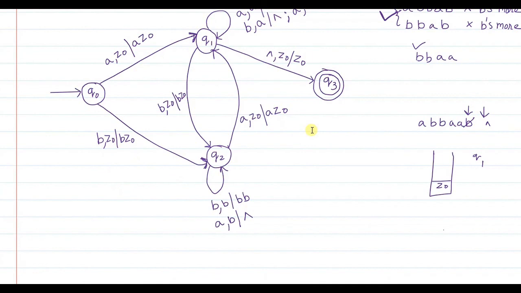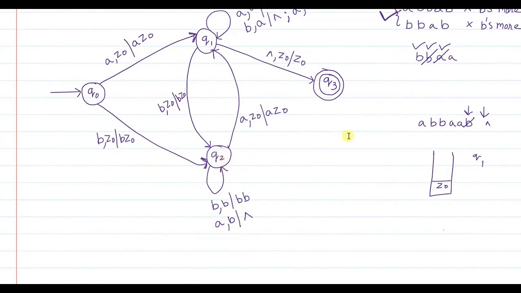When another B is encountered, that B also you push onto the stack, and you remain in Q2 state. Now when A is encountered, you check what is on top of the stack, and you find that for this A there is a matching B. So you cancel it out and remain in Q2 only.